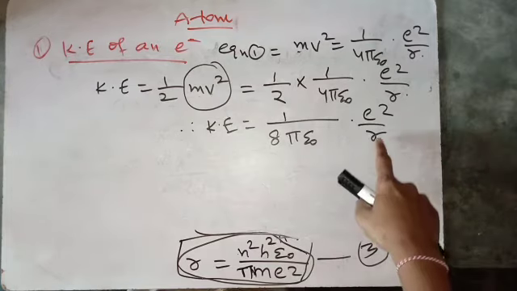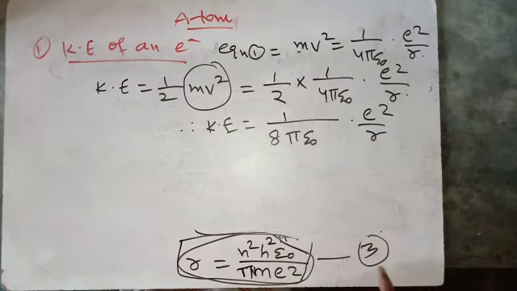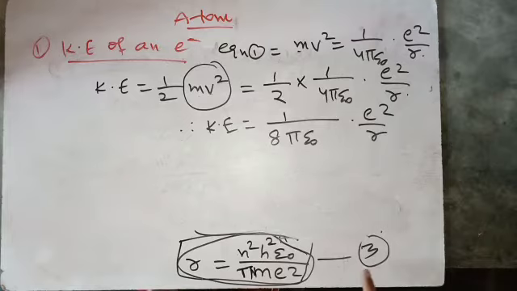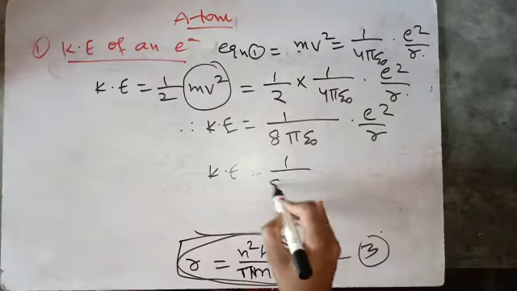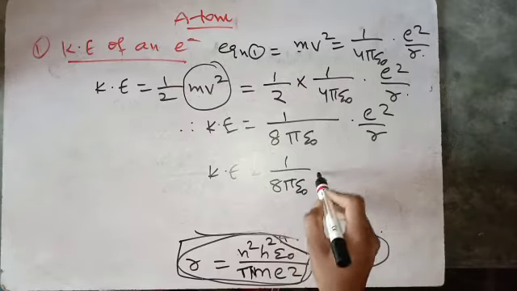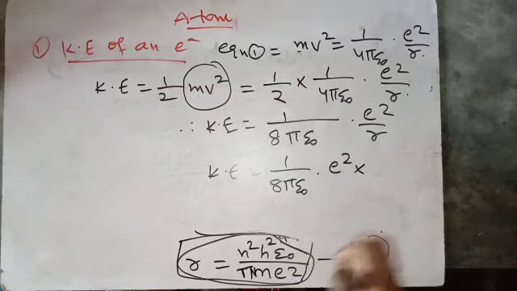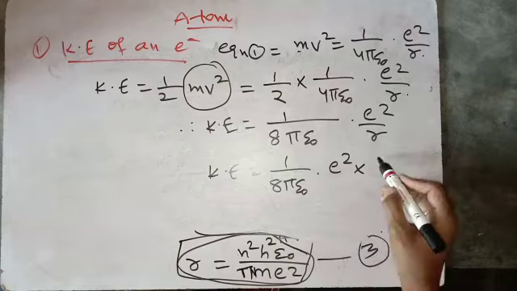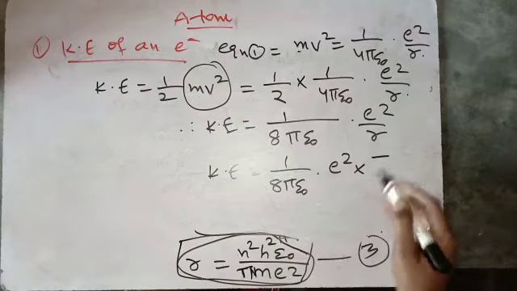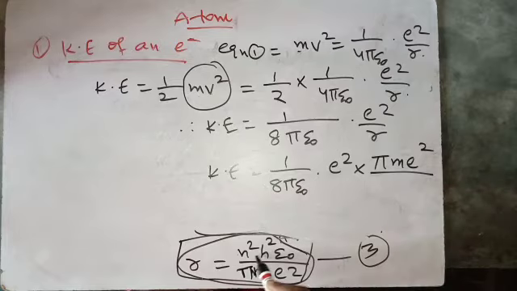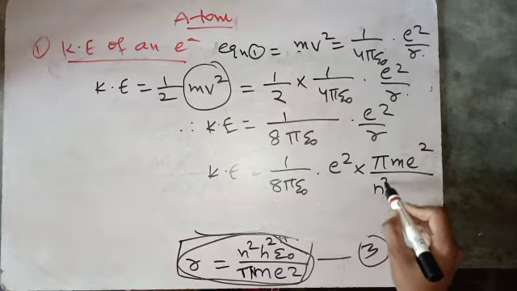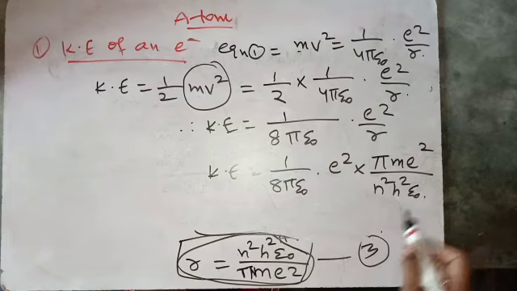You just substitute here r from equation 3. So from equation 3, kinetic energy is equal to 1 by 8 pi epsilon naught times e square into what is 1 by r? 1 by r is pi m e square by n square h square epsilon naught.